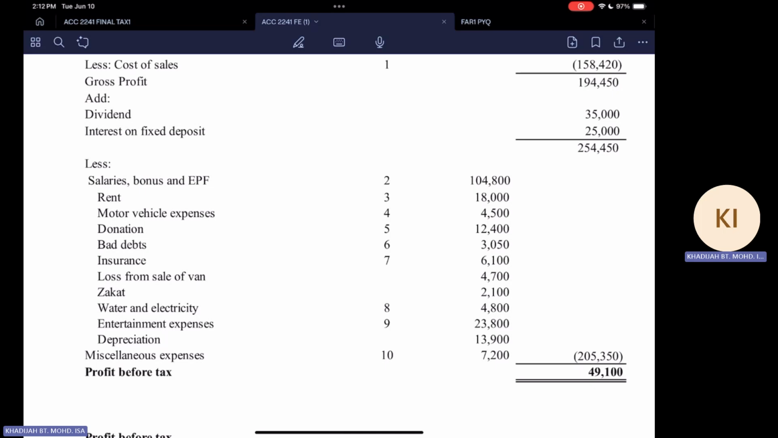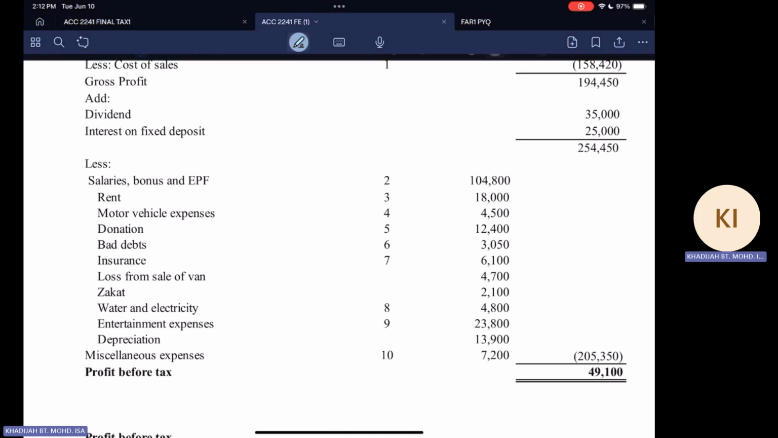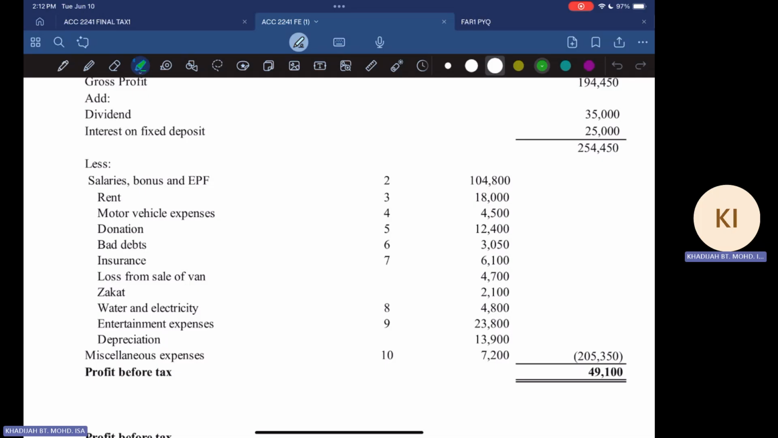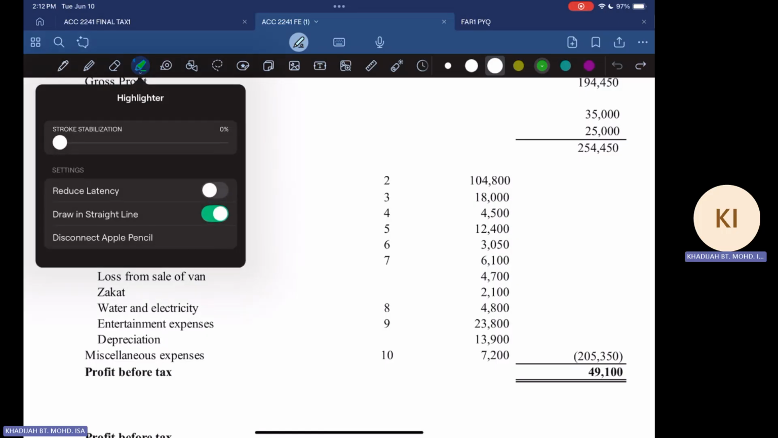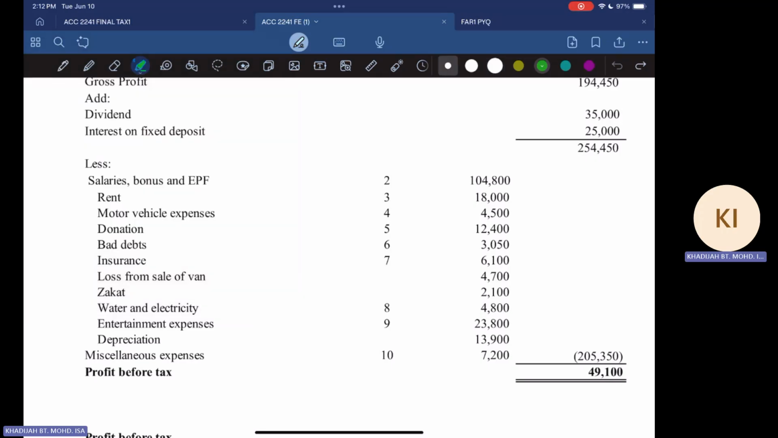What do we have here? Okay, we have our dividend. Oh, it's so big. Control Z. Why is it so big? Where do I look at this? Stroke stabilization. Okay. Why so big? It's the same. Okay.